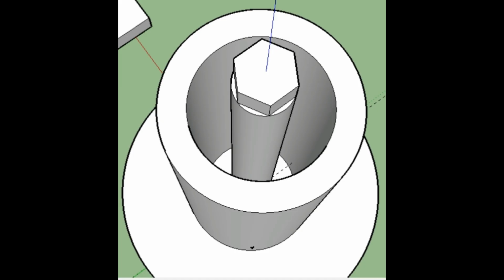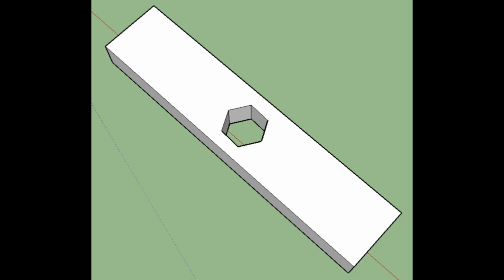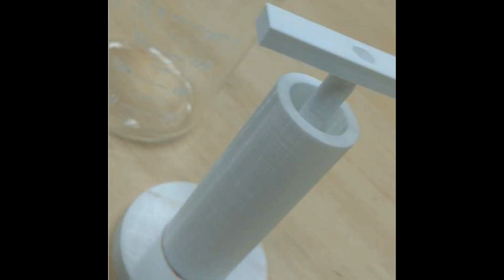The problem with the plastic used to print the unmixer is that it's not very dense, so sometimes it would just float in the glycerol. To avoid this, I made the cylinder hollow and filled it with water before unmixing. This weighed it down really well and also stopped a lot of unwanted shakiness in the unmixing. The handle was made just by cutting a hexagonal hole in a rectangle and sliding it on. The hole had to be hexagonal so I could actually turn it.